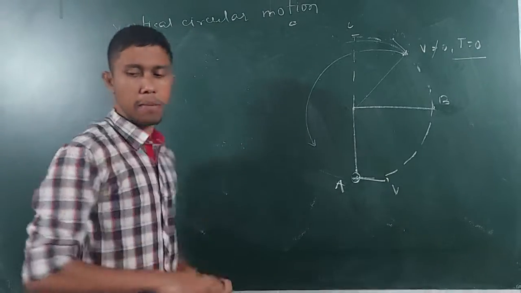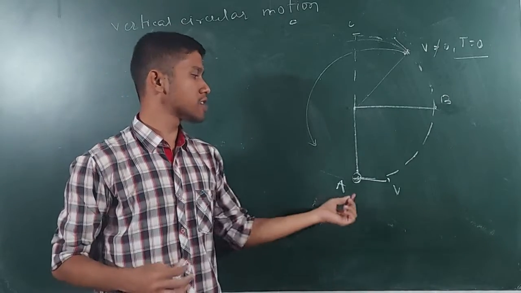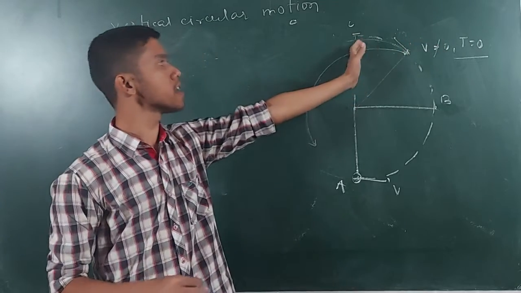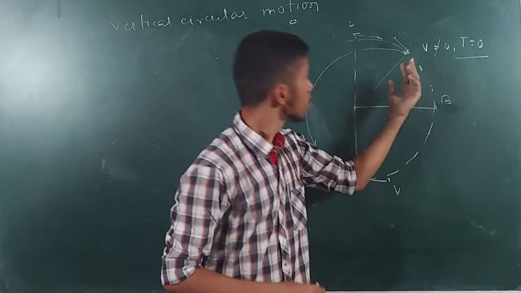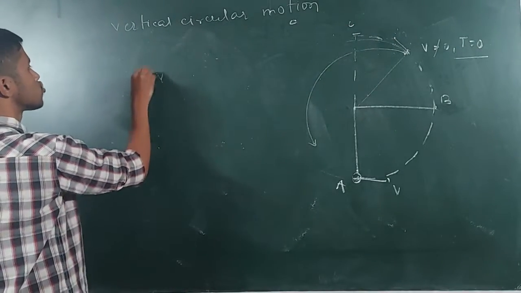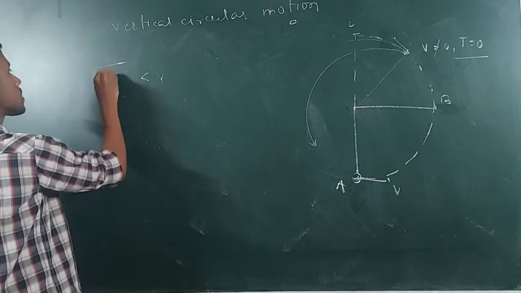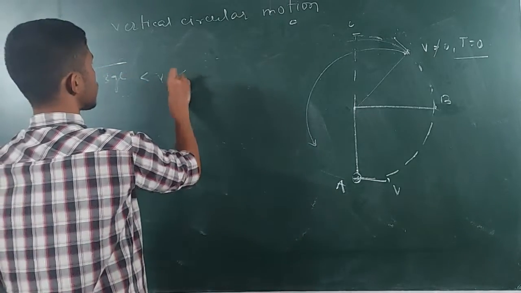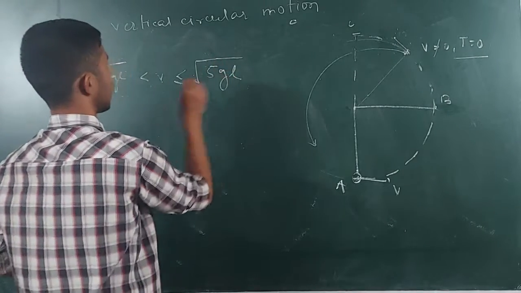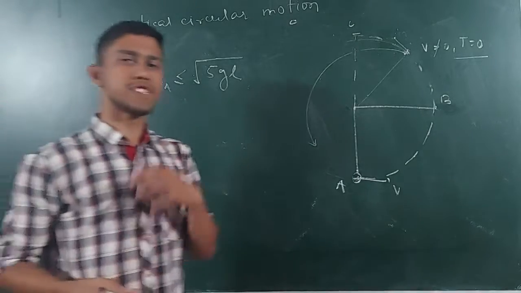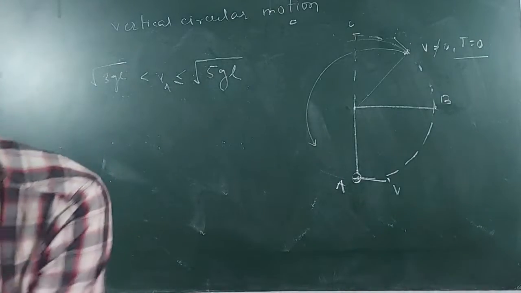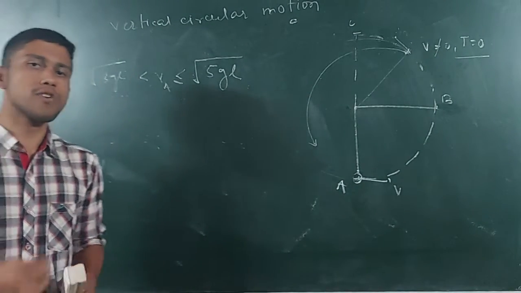So now tell me, between what limit shall I provide velocity to the stone at this point, so that it should go beyond point B, but it should not go beyond point C. So I can write velocity should be greater than root over 3gl and can be equal to or less than root over 5gl for satisfying this condition. Okay. So in this way I have completed the second case. Now we go on to the third case.